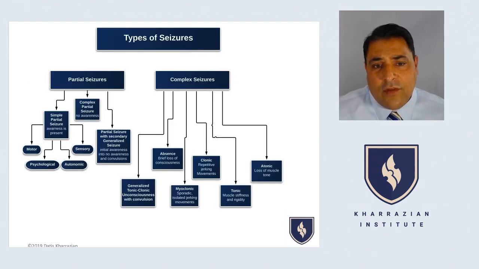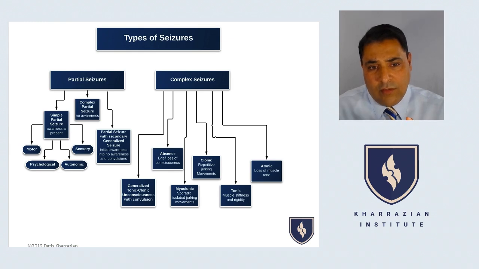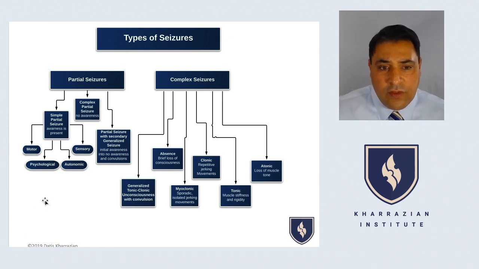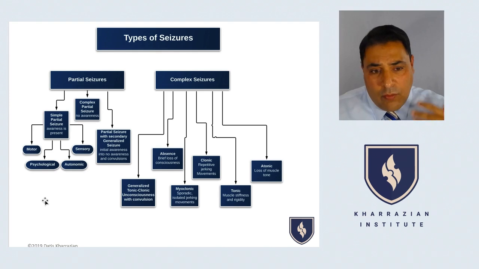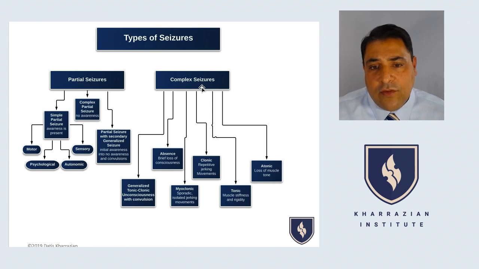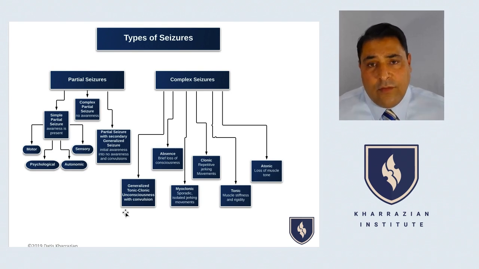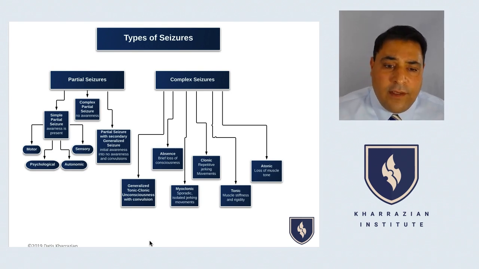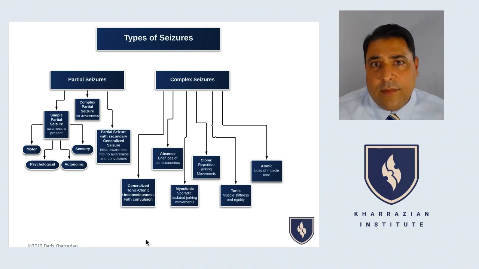So there's lots of different types of seizures out there. There's partial seizures, where it's one region of the brain, and there's what they call simple partial seizures, and they could be like emotional, motor, autonomic, or sensory. There's complex partial seizures, and then there is seizures where they have no awareness of what's happening. They have convulsions, but it's only one part of the brain. Then they have complex seizures, where you can have people that have the full, what they used to call grand mal seizures, tonic-clonic seizures, where they actually pass out and lose their tone and then get their tone, and they usually end up having a post-ictal response and all the things associated with it.